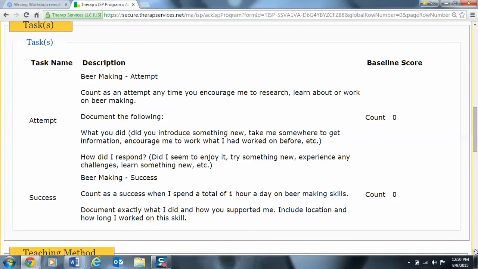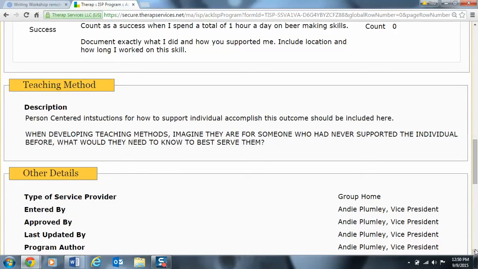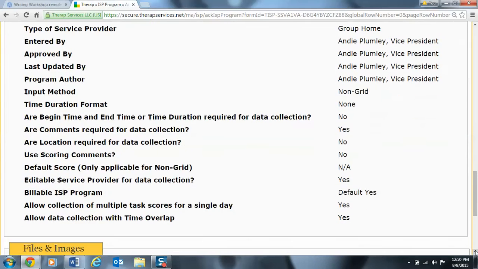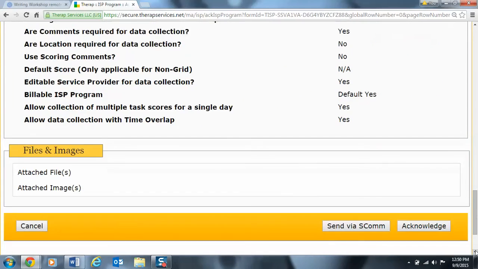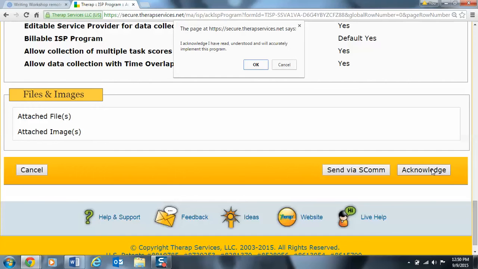What you're then going to do is scroll down and we're going to look at the teaching method. Description, person-centered instructions for how to support the individual, and that's what will be written here. Always read your teaching methods prior to helping somebody with an objective because they're going to tell you what's going to work best for that individualized person. You're then going to scroll down, and this time we've actually reviewed the acknowledgement, so what we're going to do is click Acknowledge. Once you click Acknowledge, you then have to select OK on this box.